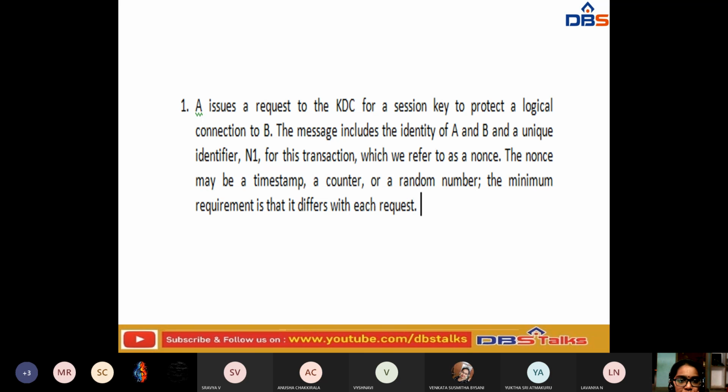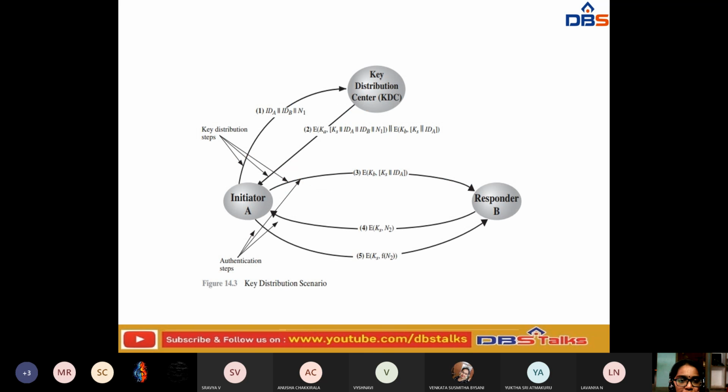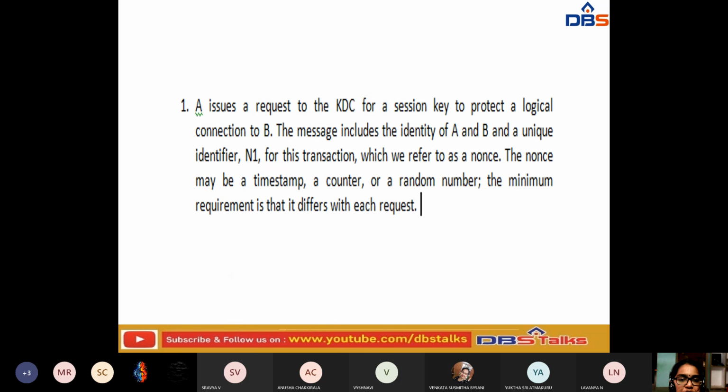If you have observed this message, what does it include? ID means identification of A, this is identification of B, and N1 is the unique identifier. N1 is a unique identifier for this transaction, for this transfer between A and B, which we refer to as a nonce.